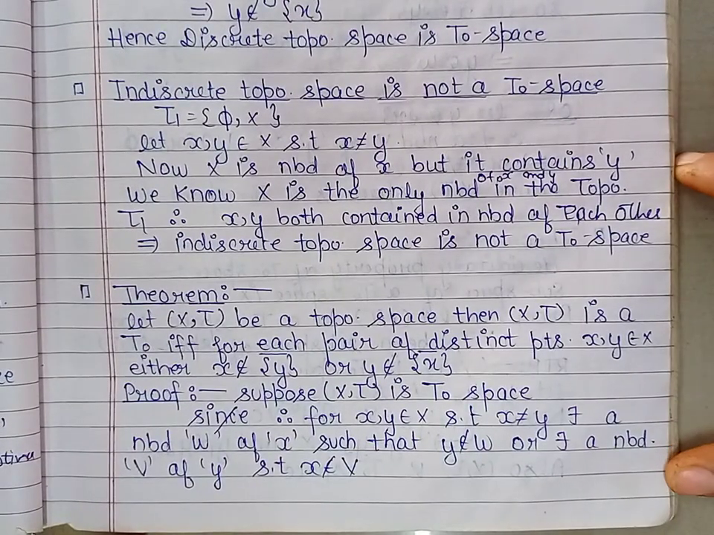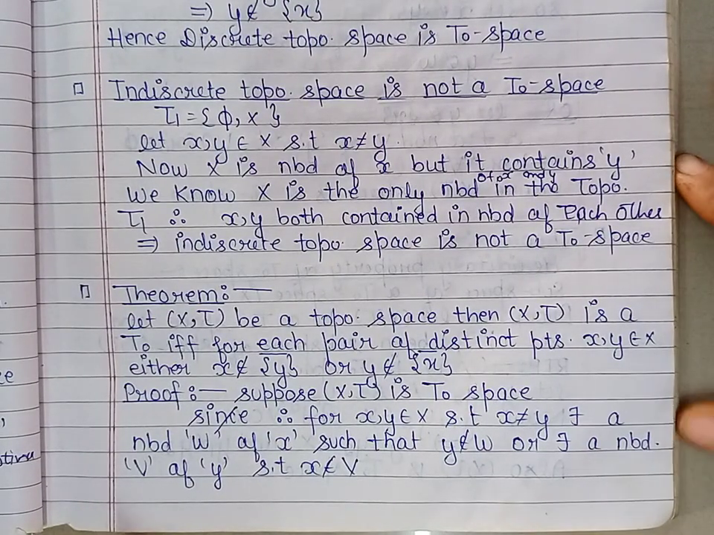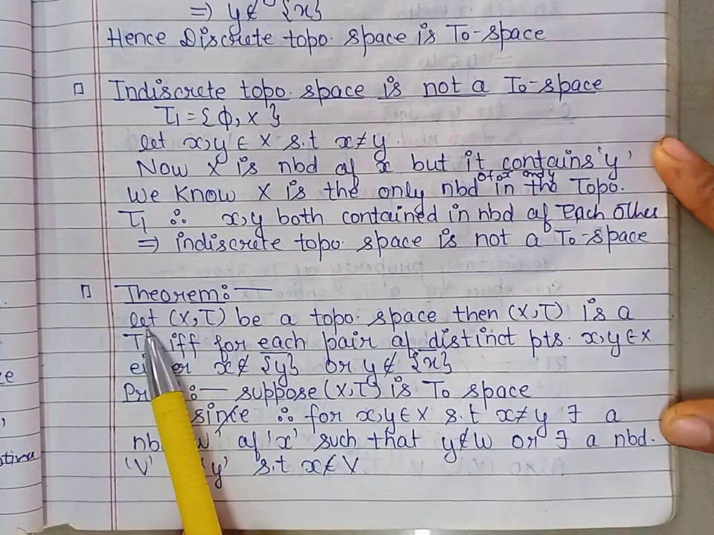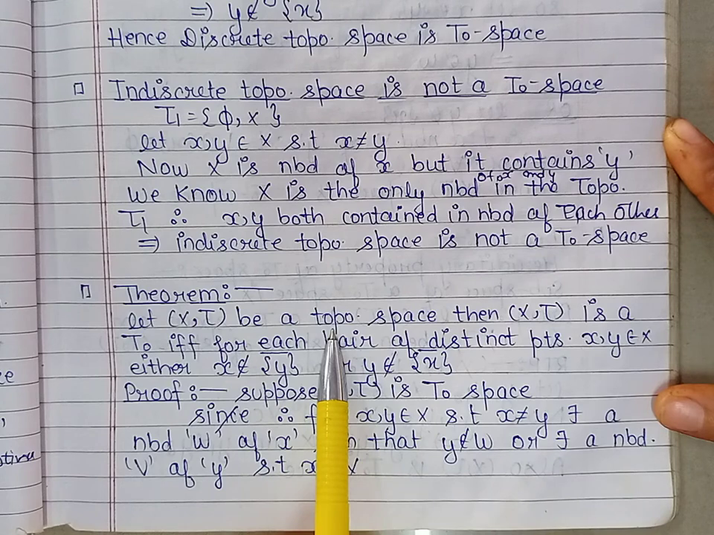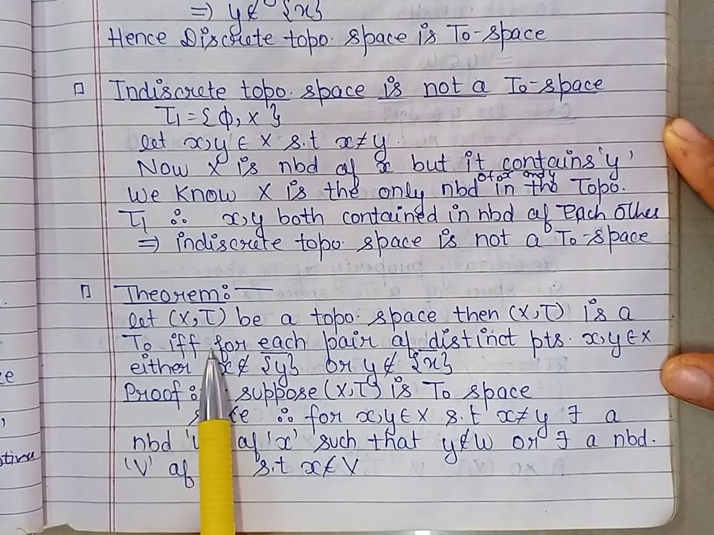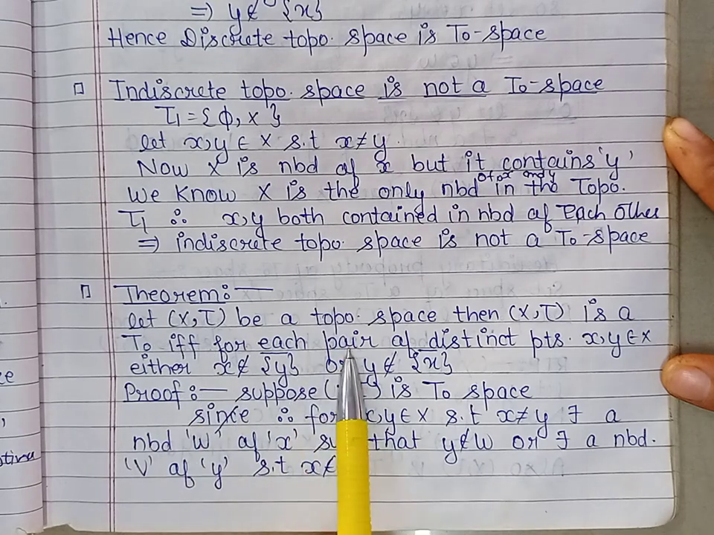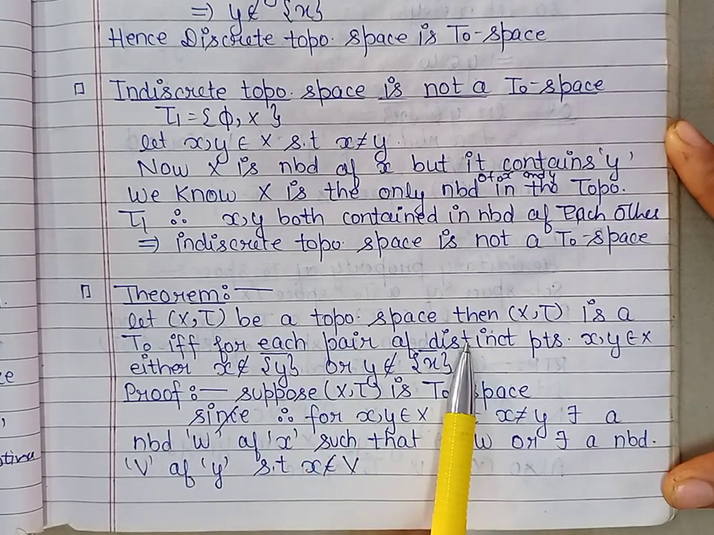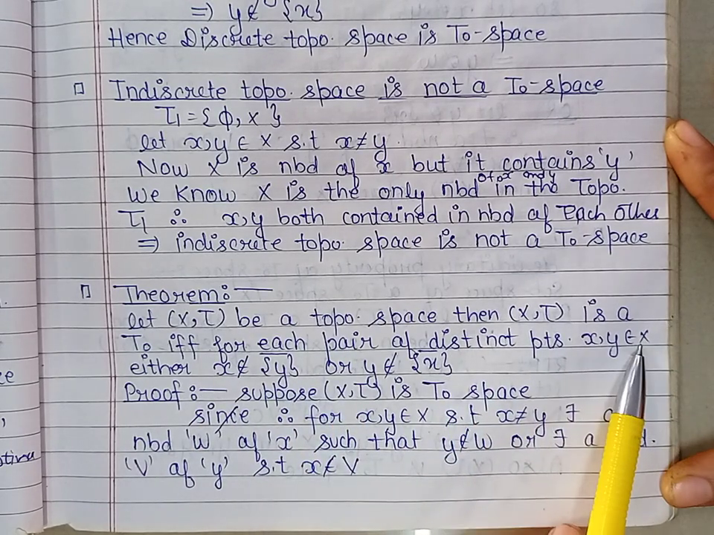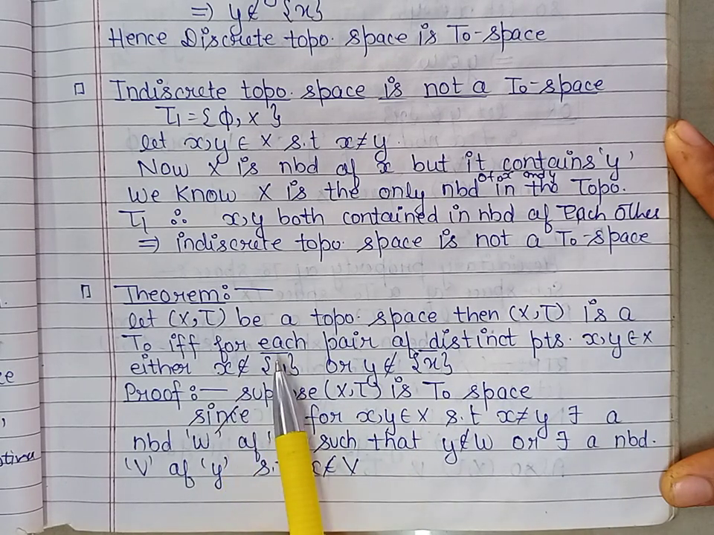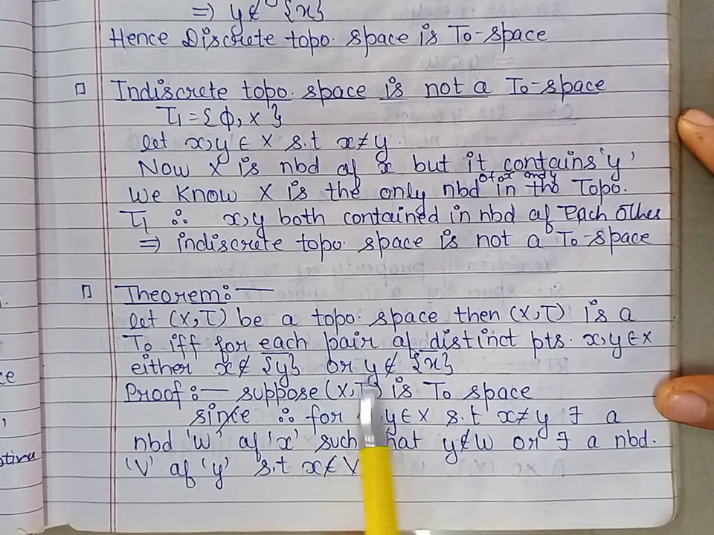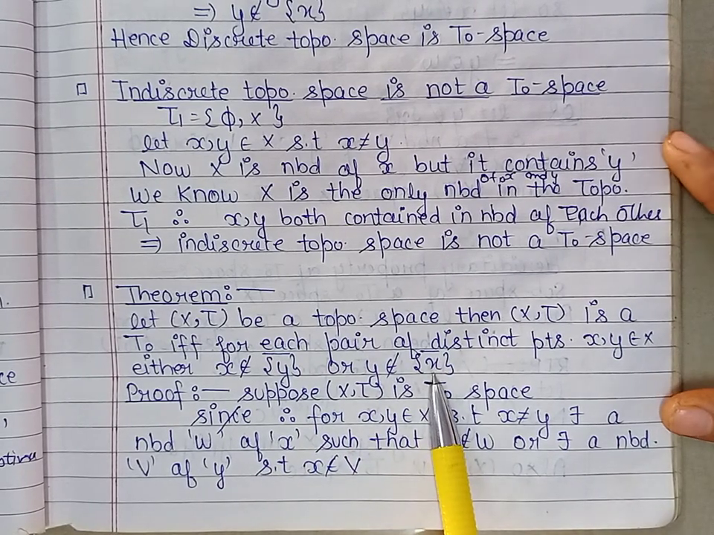Now let us see some characterizations of T naught spaces. So the first one is: let (X, τ) be a topological space, then this space is T naught if and only if for every pair of distinct points x and y belonging to X, either x does not belong to closure of singleton {y} or y does not belong to closure of singleton {x}.